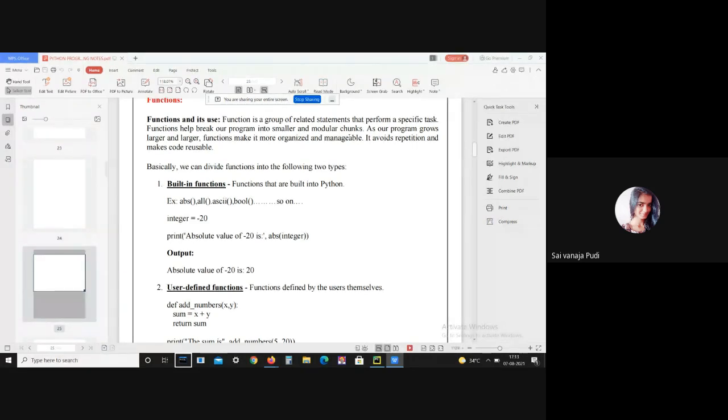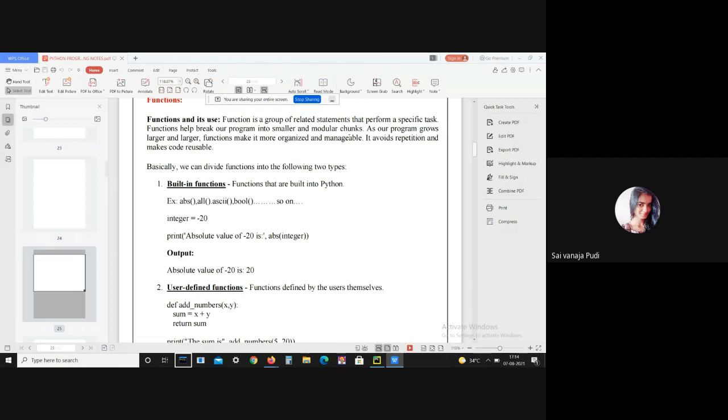A function contains a set of programming statements enclosed by curly braces, guys. The function can be called multiple times to provide reusability and modularity to the Python program. These functions also help programmers break the program into smaller parts.